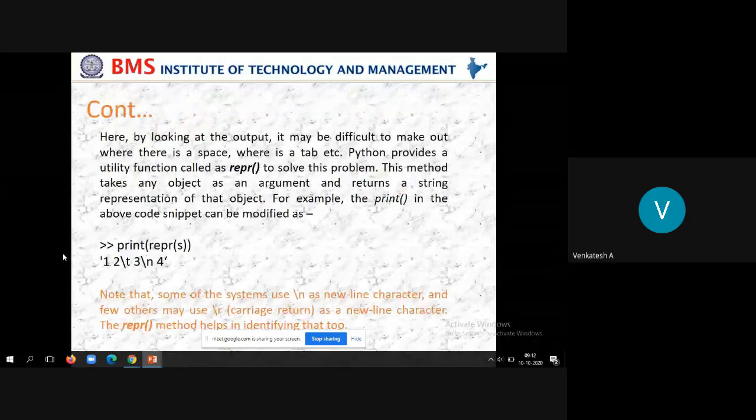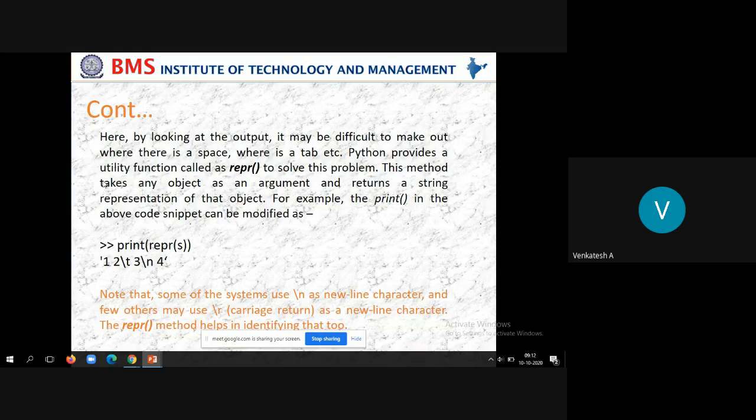If you want the exact representation, you have a method called repr, which is nothing but representation. By looking at the output, it may be difficult to make out where there is a space, where there is a tab, etc. Python provides a utility function called repr, which means represent, to solve this problem. This method takes any object as an argument and returns a string representation of that object.